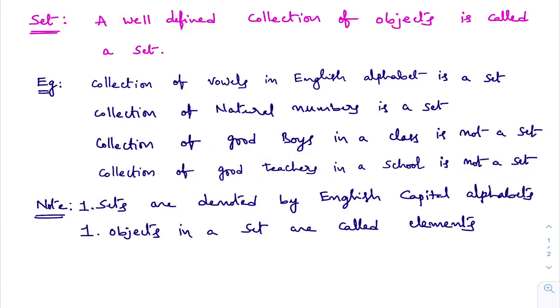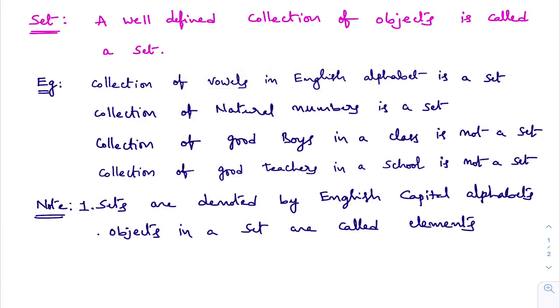For example, you see here, collection of vowels in English alphabet. If I ask you to write collection of vowels in English alphabet, all the class will write the same answer. Why? Because vowels are well defined. What are the vowels in English alphabet? A, E, I, O, U. I hope you understand.